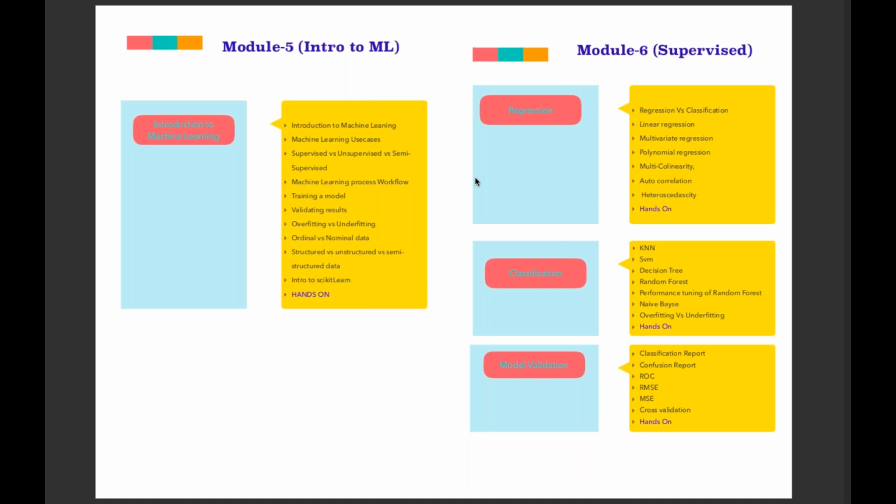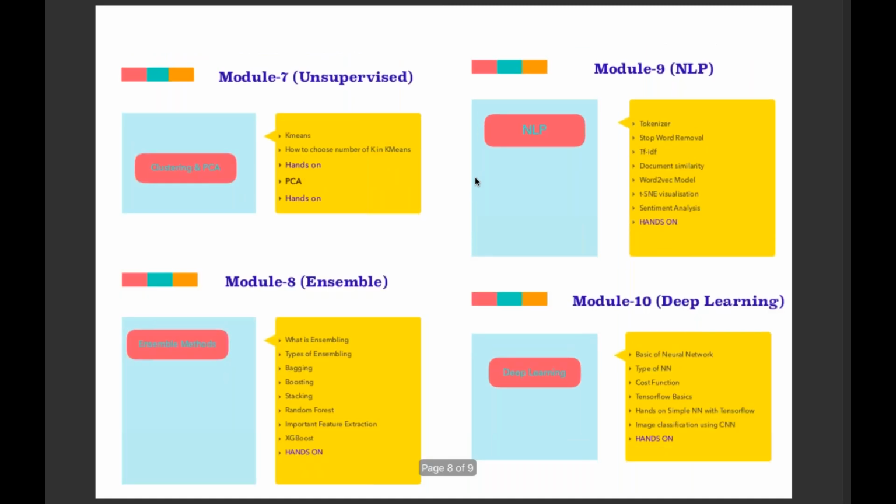Small projects I will be giving, like I have shown you decision tree and random forest. That is an implementation of one algorithm, plus a major project will be there where you will be practicing what we have discussed in the class. Plus, you will also be getting deep learning. In deep learning, I will be explaining ANN, artificial neural network, along with CNN, convolutional neural network. So you'll be getting neural networks, ANN and CNN.